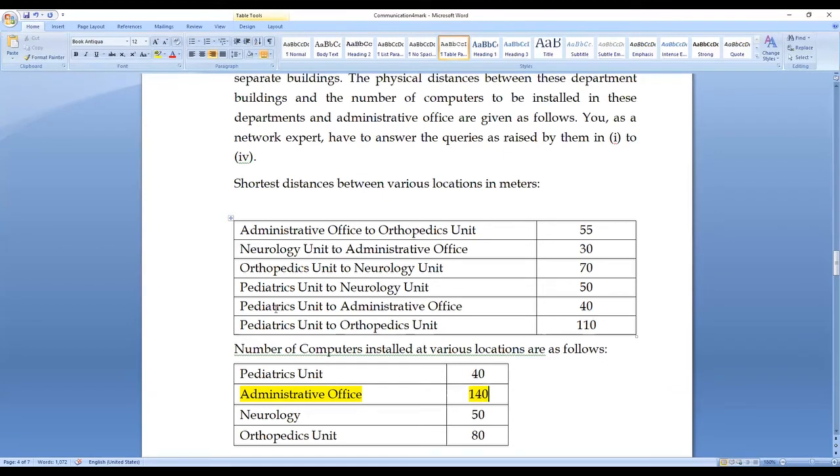Similarly, pediatrics unit to administrative. So here, in the previous question, in the first 3 lines itself, we are able to find the direct connectivity. Whereas here, we have to check one by one. It is present there. This is one connection from the server. This is another connection from the server.